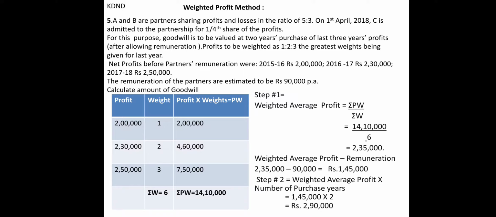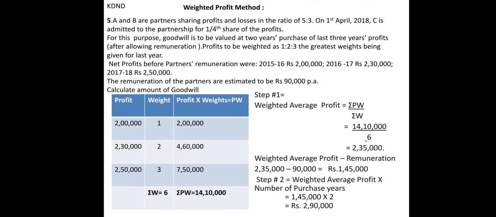On 1st April 2018, C was admitted into the partnership for a 1/4 share of the profit. For this purpose, goodwill is to be valued at 2 years purchase of the last 3 years' profits after allowing remuneration. Profits are to be weighted 1:2:3, the greatest weight being given to the last year. The net profits are 2 lakhs, 2,30,000 and 2,50,000. The remuneration of the partners is estimated as 90,000.